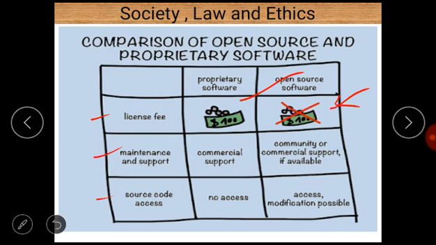Second, in terms of maintenance and support, for proprietary software commercial support is there, but for open source software community or commercial support is there only if available. And as far as source code access is concerned, there is no access to source code for proprietary software, and access and modification are possible for open source software. So these are the basic differences between proprietary software and open source software.